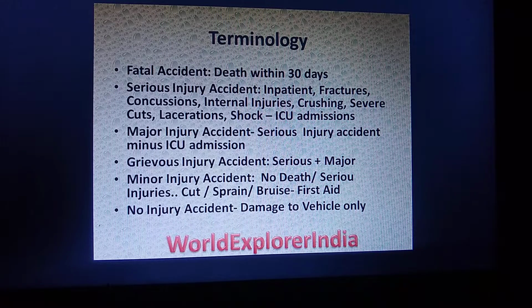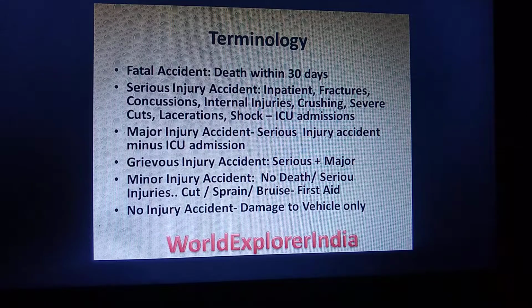Grievous injury accident is both of the above two categories, that is, serious injury accident and major injury accident both come under grievous injury accidents. Minor injury accident is where there is no death and no serious injuries, but there are cuts, sprains, bruises, etc., which may need first aid. No injury accident is where there is no damage to the person, only damage to the vehicle.